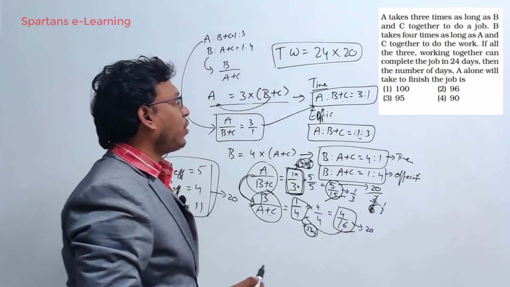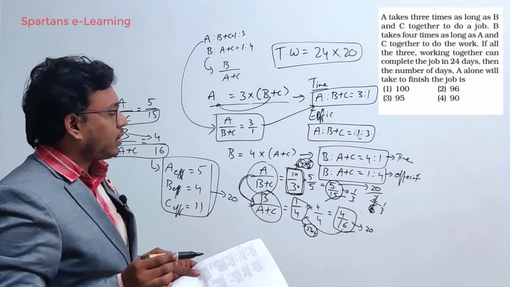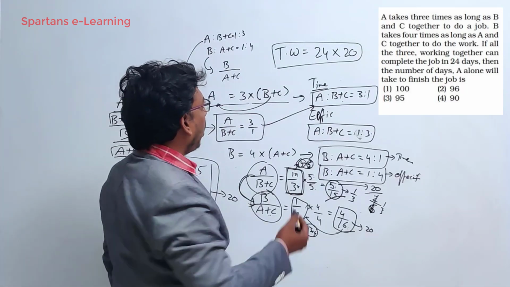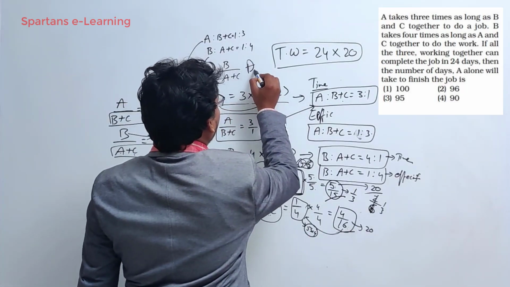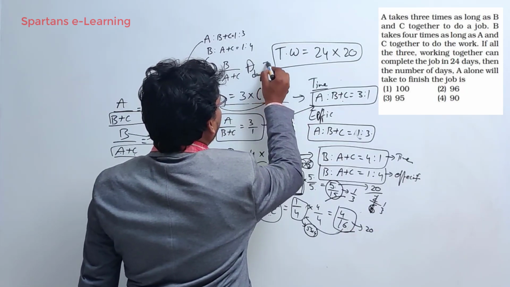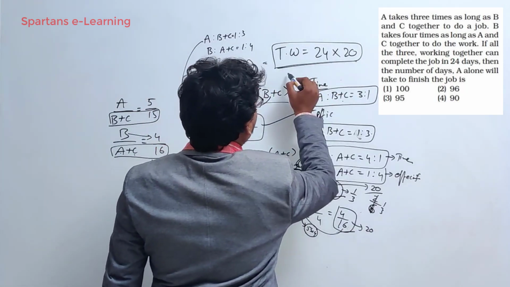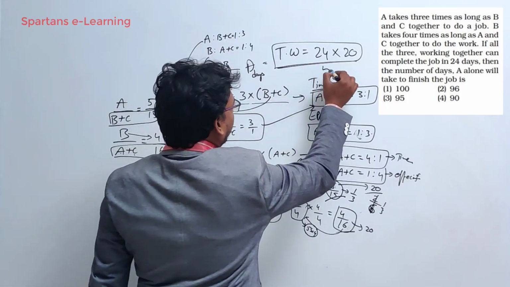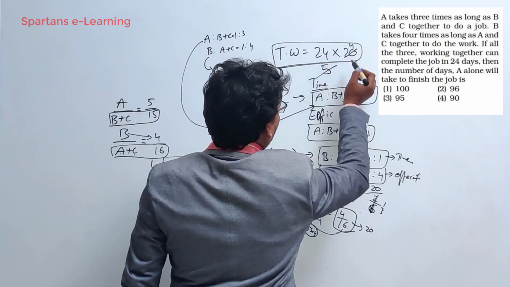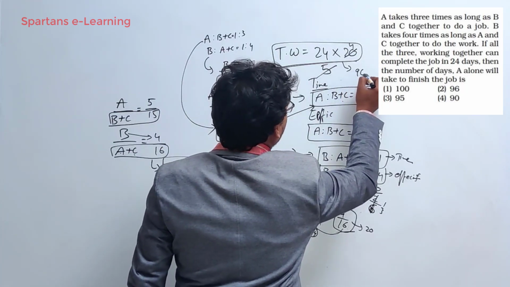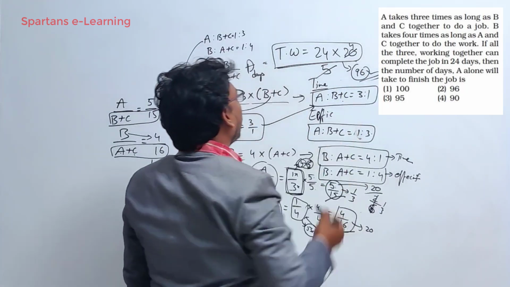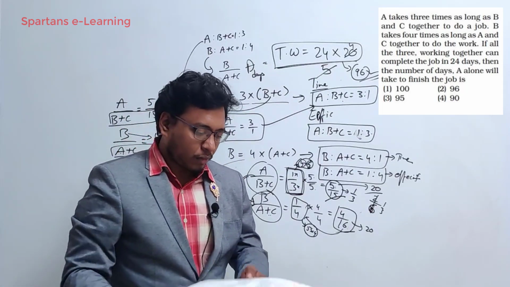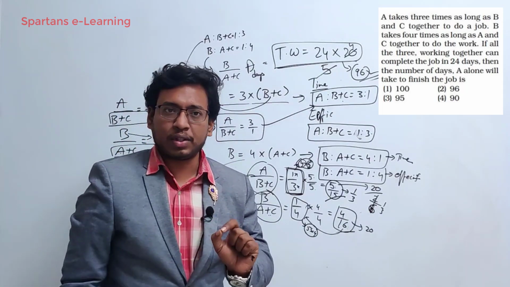Done. Now you are asked to find, if this total work is done by A alone, how many days A will take to finish the work? How will you get A's days? Time taken by A is total work by efficiency of A. What is efficiency of A? 5. So write 5 here. It will be 5 fours are 20, so 24 into 4, it will be 96. That's it. So this is how you have to solve the question. Now see, I'll explain once again. This is a conceptual question, very easy question, right?